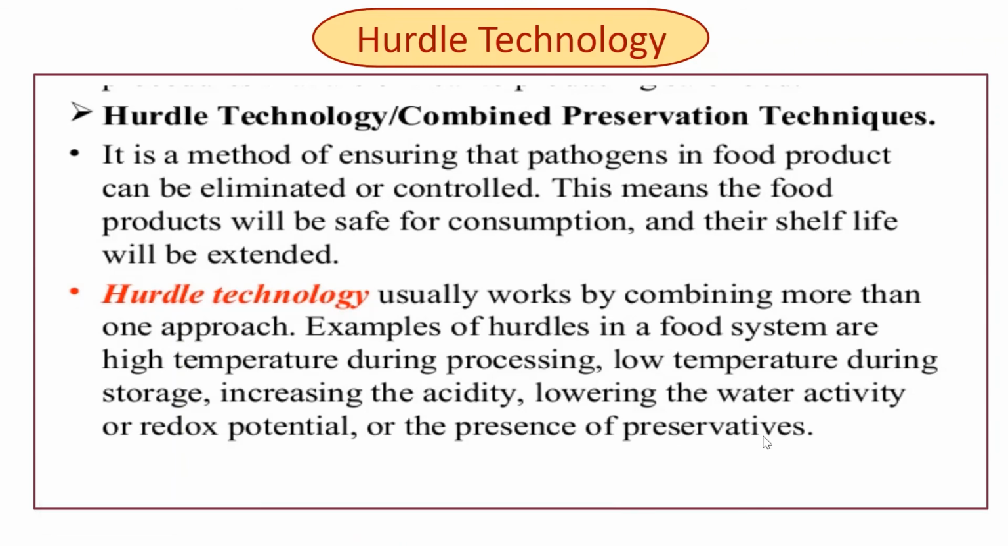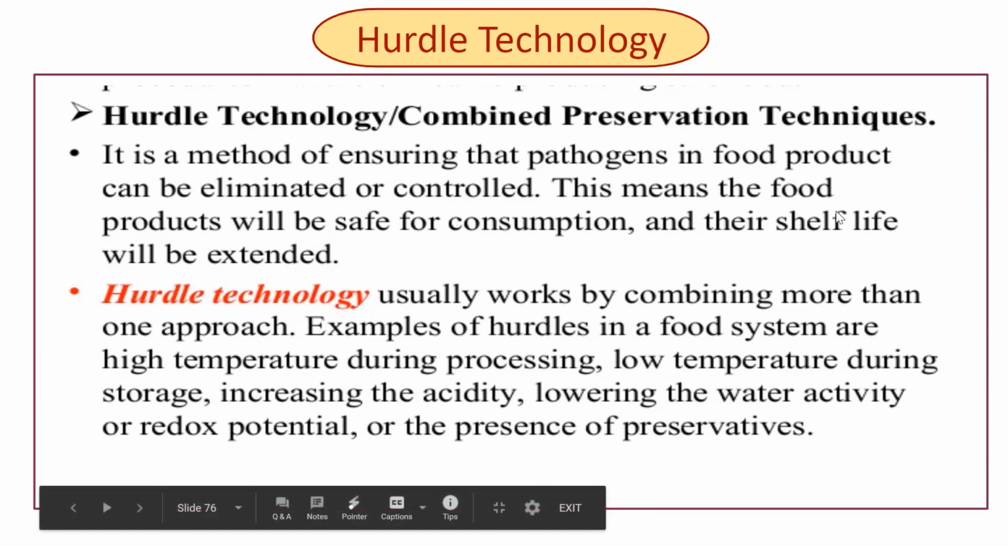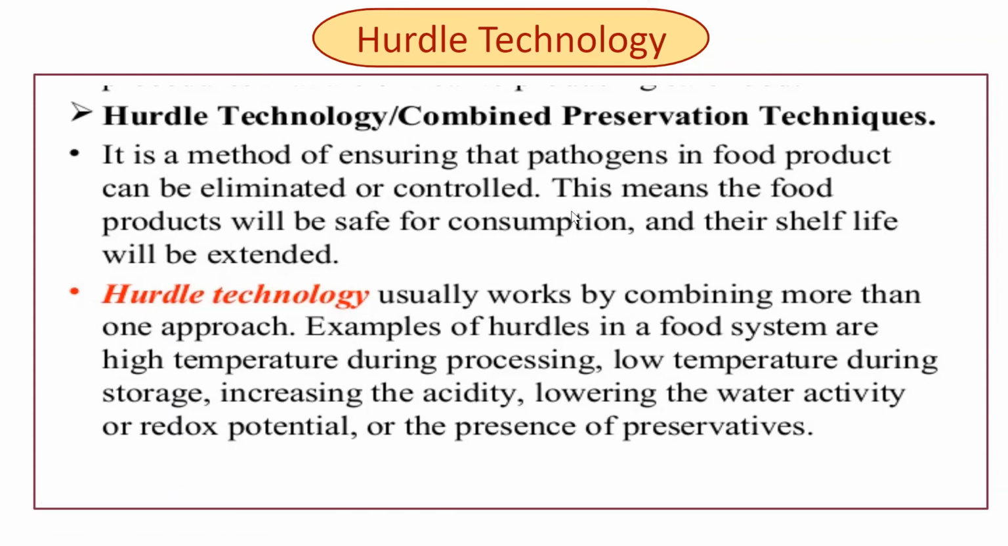So we should remember hurdle technology or combined preservation technique. It is a method of ensuring that pathogens in a food product can be eliminated or can be controlled. This means the food products will be safe for consumption and their shelf life will be extended.